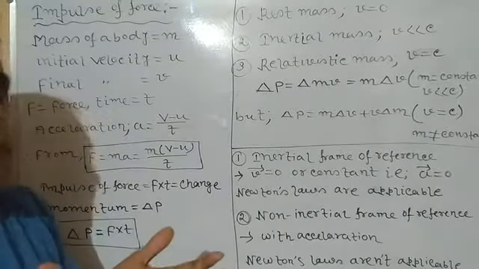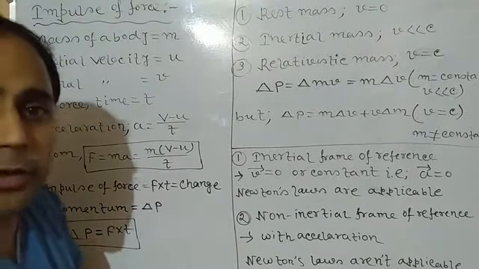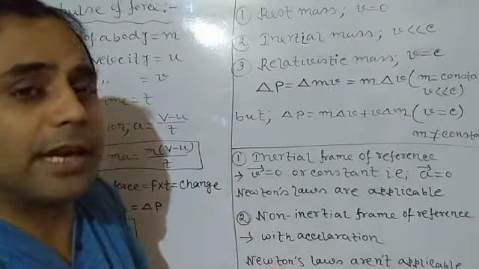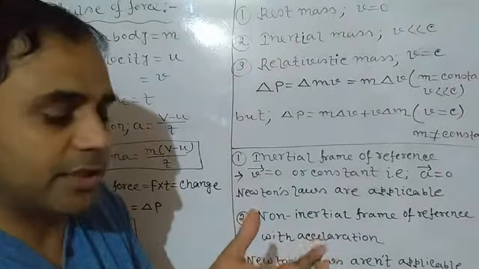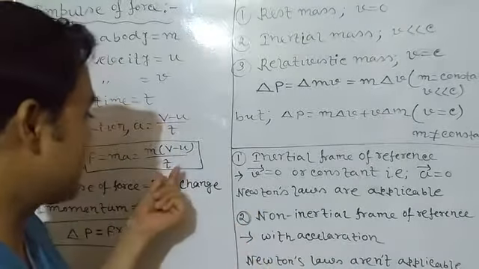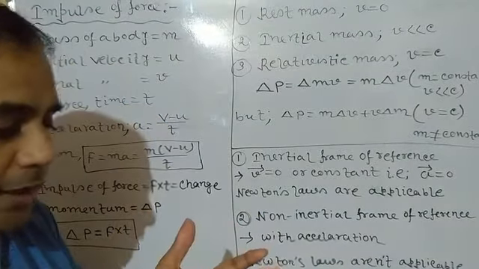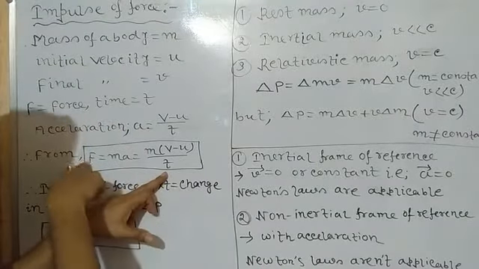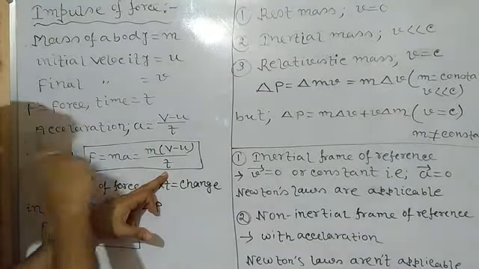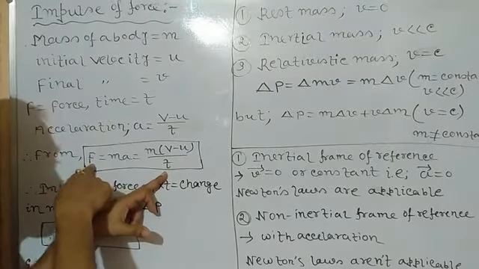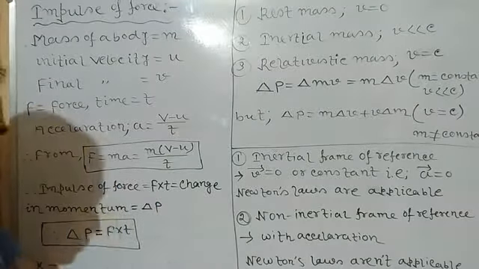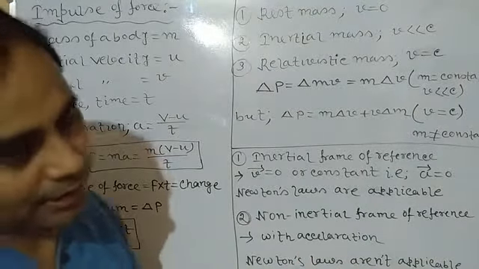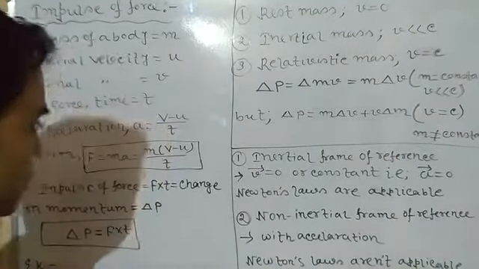But if anybody tries to catch without moving the hand in the backward direction, what would happen? If he tries to catch the ball like this, without moving the hand backward, the ball will just hit the hand. And in this case, the time of contact between the hand and the ball is very less. So if time is less, then the reactional force applied by the ball on your hand is more. So the reactional force the hand will apply on the ball is more, and it will just jump out from the hand, and the catch is generally missed. So this is the reason.